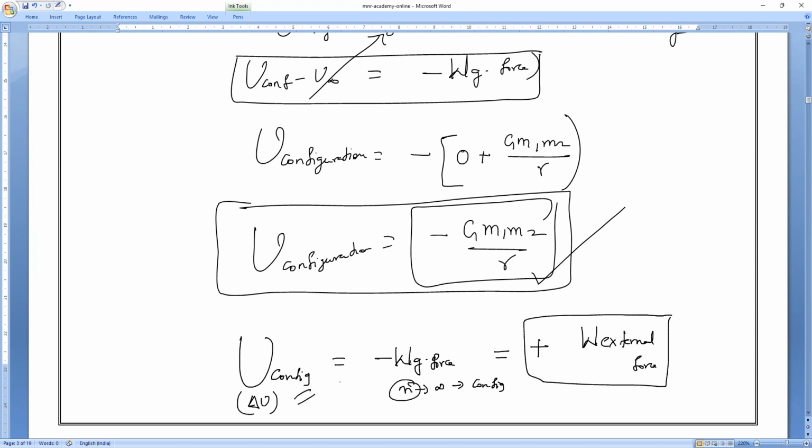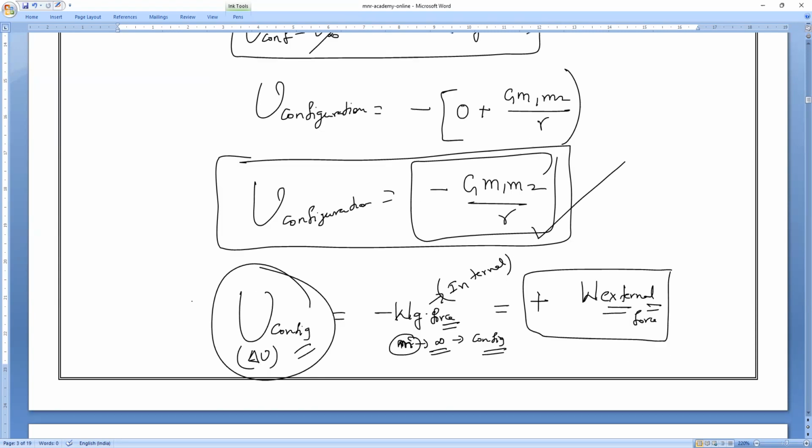So change in potential energy of a system is equal to minus of work done by the gravitational force, bringing the mass M from infinity to a particular configuration, or which is also equal to plus work done by what forces? Internal or external? External forces. Positive work done by the external forces is also equal to change in potential energy of a system. So that is what you have to remember.